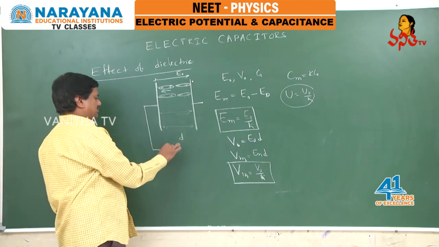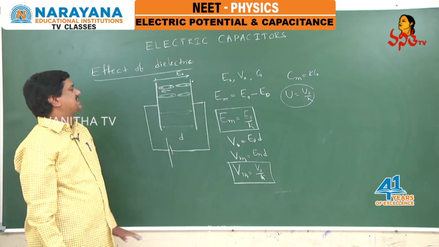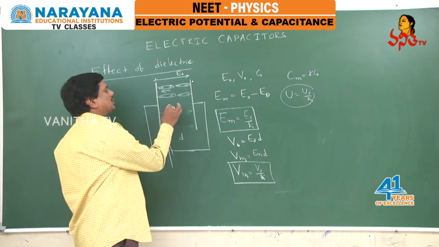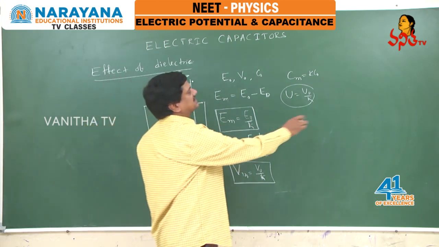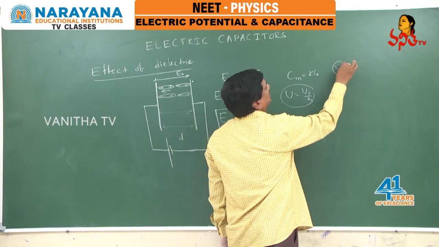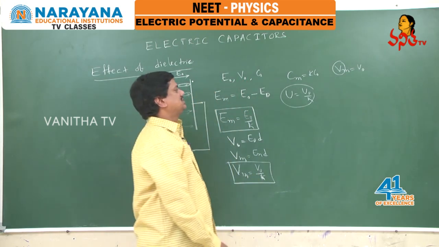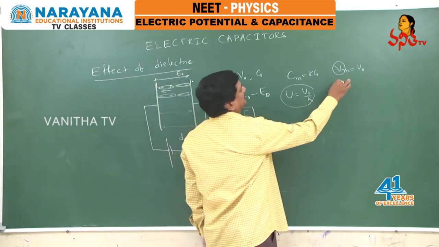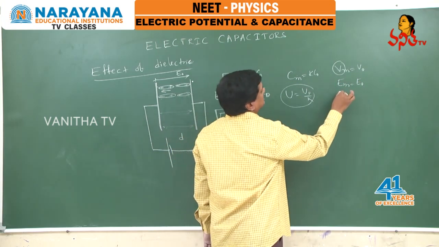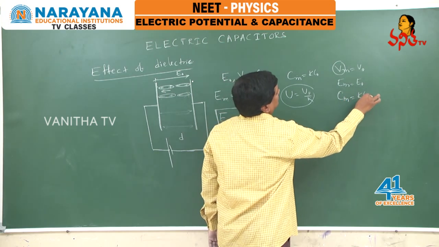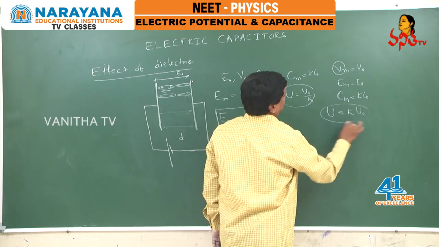But in the same situation, if the battery is still connected in the circuit, it will definitely not allow the potential to decrease. So the potential with the medium equals the potential in air. Potential remains unchanged. If the potential remains unchanged, what happens to the field intensity? Even the field intensity remains unchanged. But what happens to the capacitance? Capacitance with the medium equals K times C naught. And what happens to the energy? Energy becomes K times the initial energy.